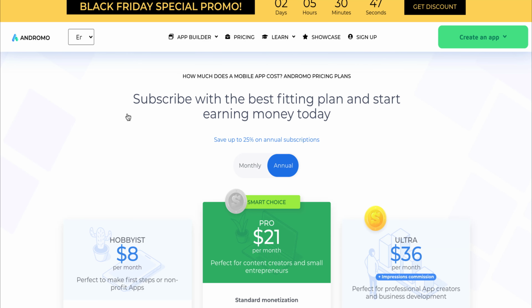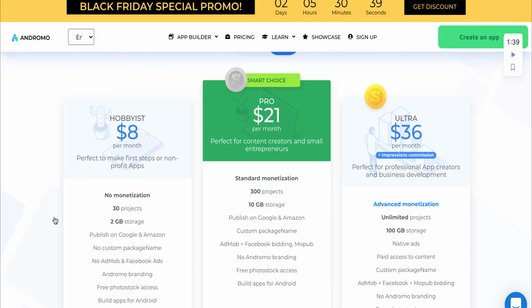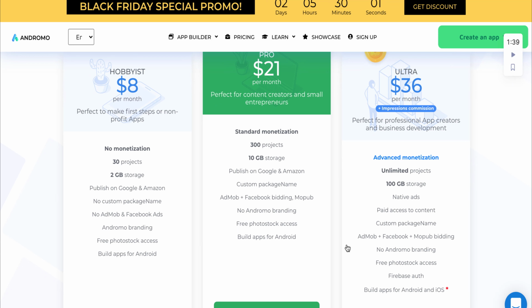Going to the pricing for Andromo, there are a few different plans that we can go with. We can go with the Hobbyist, Pro, or Ultra. For Hobbyist, you're going to be able to have 30 projects and 2 gigs of storage, but no monetization. That's something to keep in mind. If we look at the Pro, now we can start making money using the monetization. We go up to 10 gigs and we can publish to Google and Amazon, AdMob and Facebook bidding. So that allows us to do more with the ads, which I like, and we can build apps for Android.